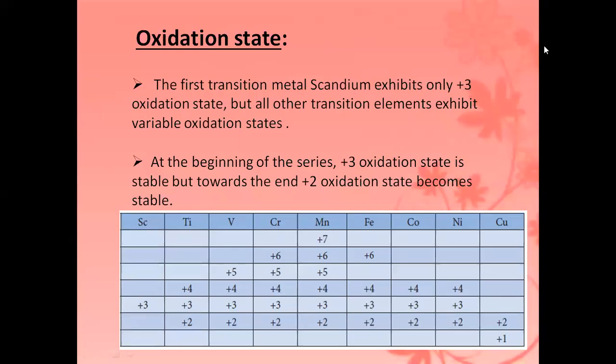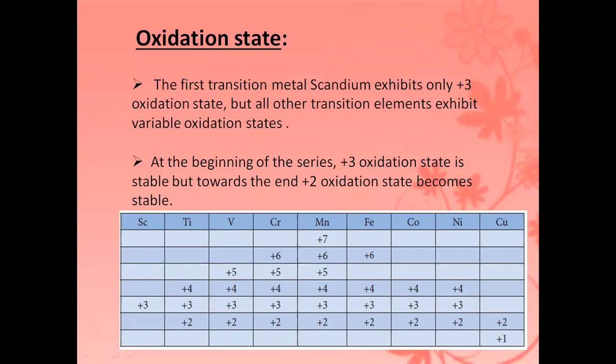Next topic is oxidation state. Oxidation state means the total number of electrons that an atom either gains or loses during chemical bonding. Usually only valence electrons are involved in the bonding. Valence electrons are the electrons present in the outermost orbit. We call them the valence electrons.